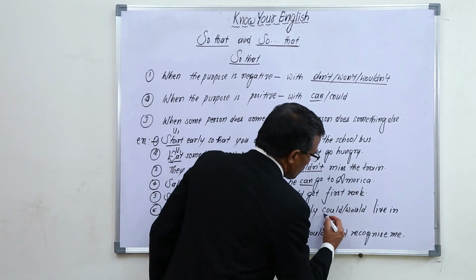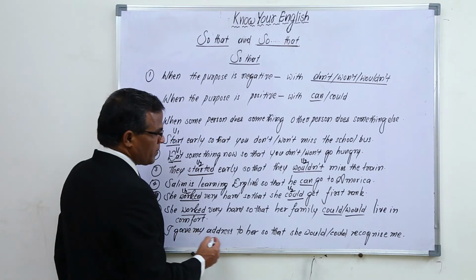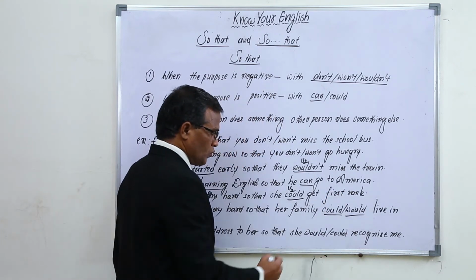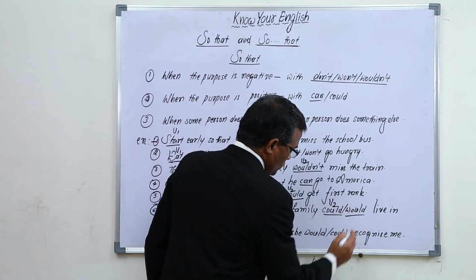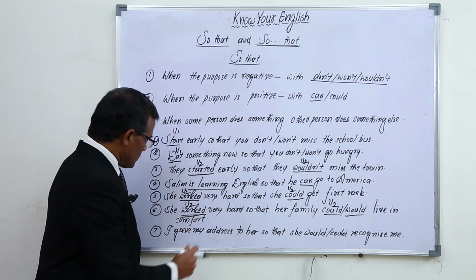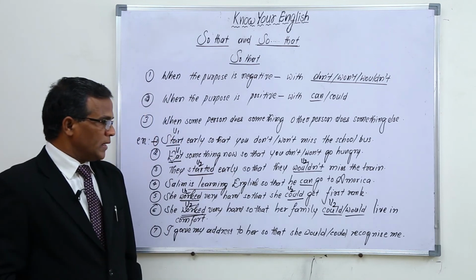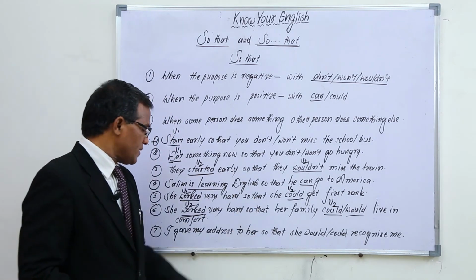You can use either could or would here. As here it is V2 form, we have to use only V2 form. So V2, could or would. Here worked is V2. So in this way, she worked very hard so that her family would live in comfort or could live in comfort.